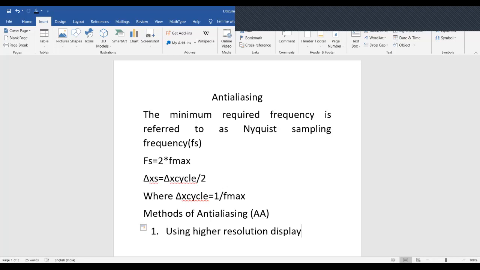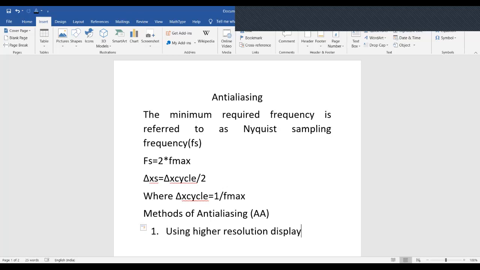Using higher resolution, the jaggies become so small that they become indistinguishable by the human eye. Hence, jagged edges get blurred out and edges appear smooth.